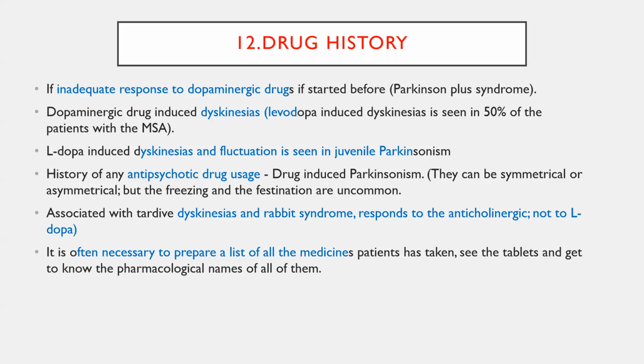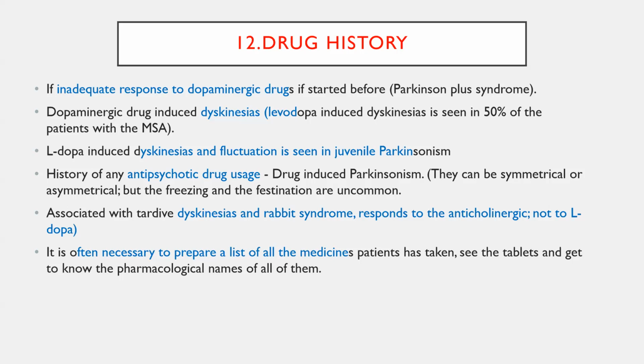Dyskinesias are nothing but a mixture of multiple movements. The patient will have chorea, dystonia, tremors. All those multiple mixtures of movements will be there. Commonly we see them as an adverse effect of levodopa. And some of the antipsychotic drugs, predominantly first generation typical antipsychotic drugs, will cause Parkinsonism and may lead to freezing and festination. Most commonly this is symmetrical, but can be asymmetrical also. So antipsychotic drug history is also very important whenever a patient comes with acute or subacute onset Parkinsonism complaint.